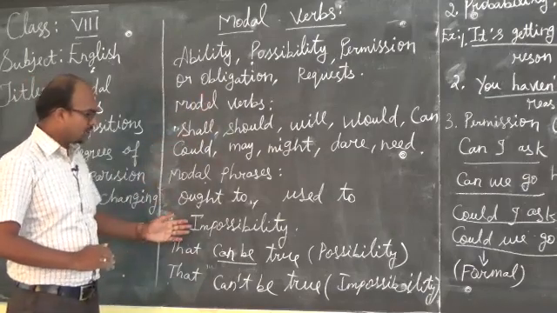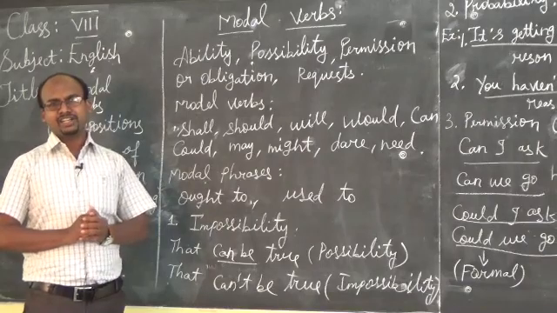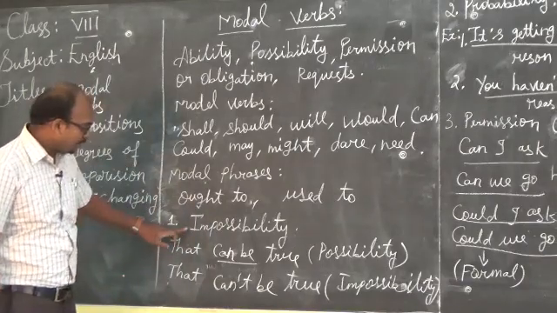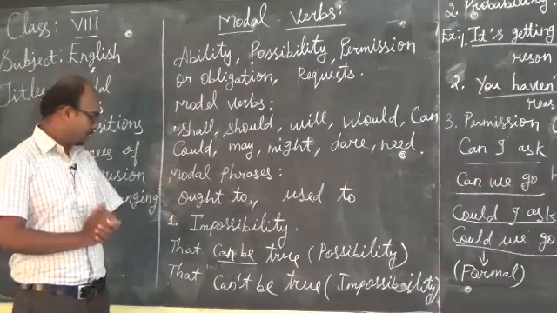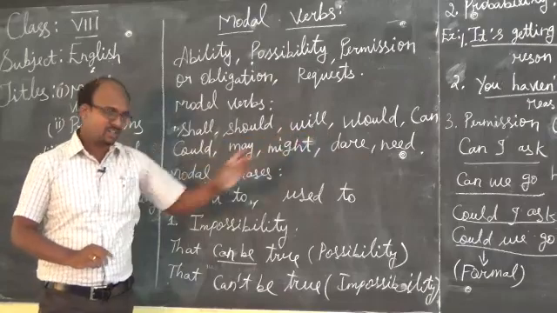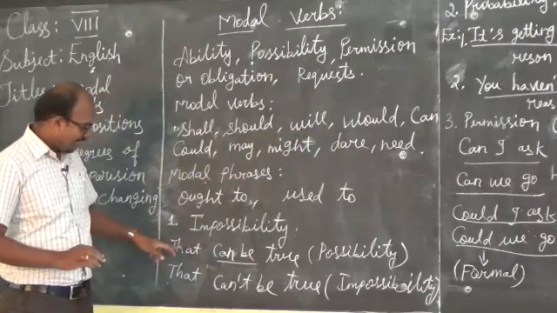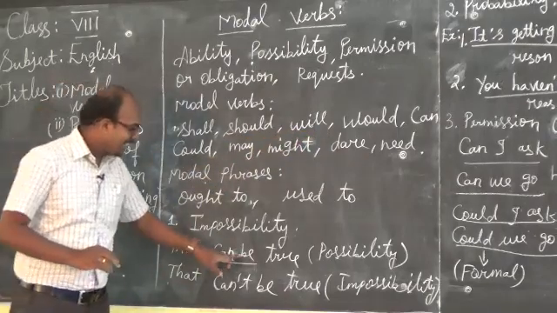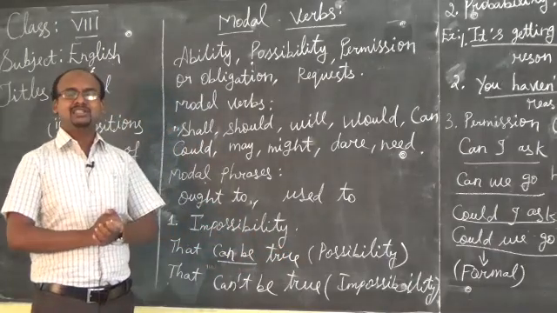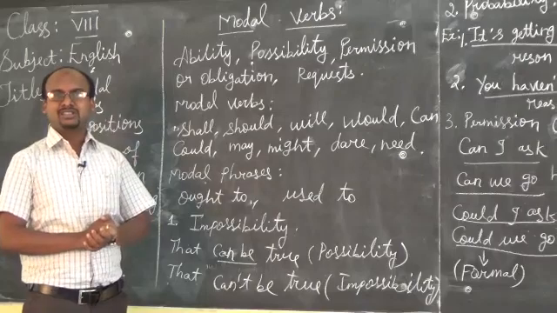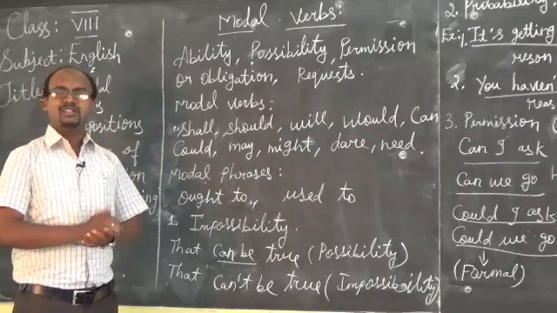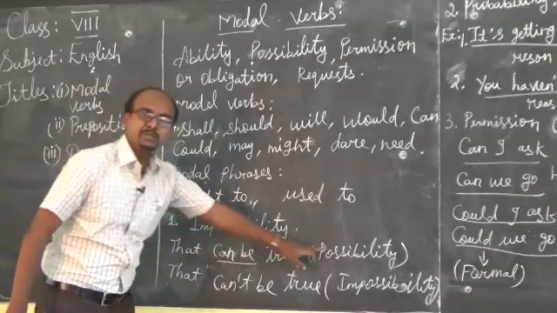Modal verbs. The first one is the impossibility condition. See this first sentence. Let's take the modal verb can. That can be true. Yes sir, there is a possibility that can be true. What I saw is true, so that can be true. So it is a possibility situation.